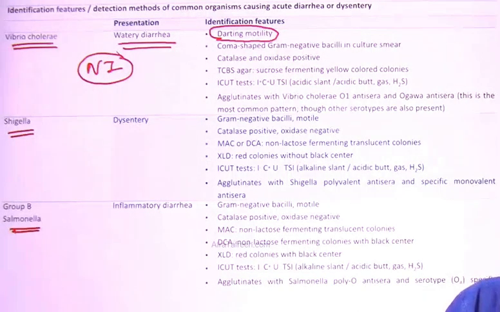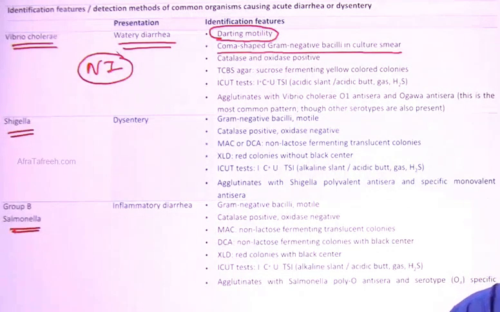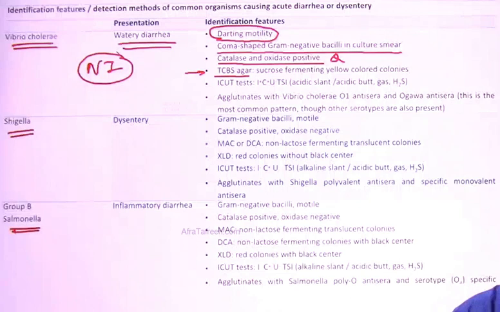First thing, comma-shaped gram-negative bacilli are observed in the culture smear. That will be observed for sure. Then it is catalase and oxidase positive, a very important reaction to be remembered. They will show the darting motility, that will be shown up in the question. And the best media for this is TCBS. What is the full form of TCBS? Thiosulfate, citrate, bile salt, sucrose.